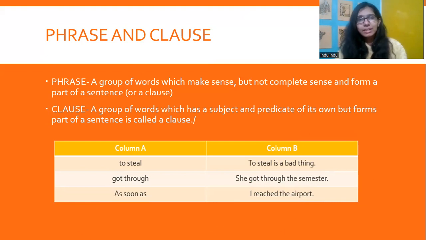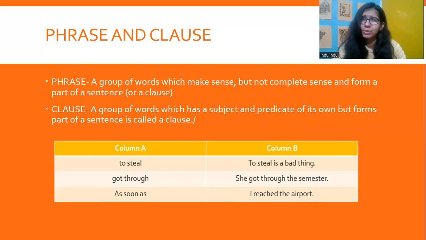Here, to steal. To steal is just a phrase. To steal is a bad thing. That is a sentence. Got through. She got through the semester. Got through is just a phrase. And she got through the semester is a complete sentence.